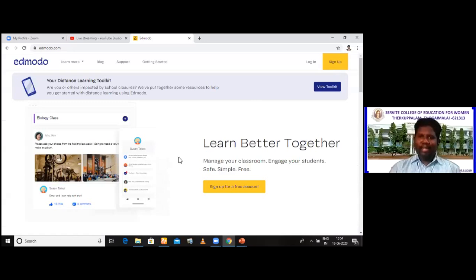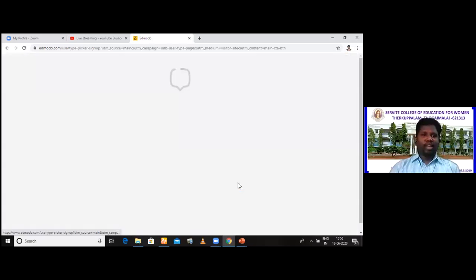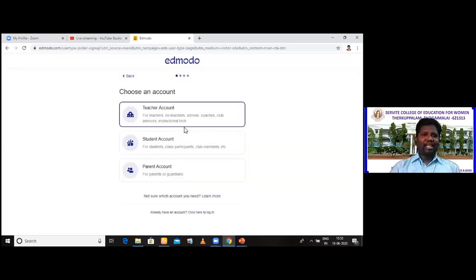If you have an account, go to login. If you are doing it for the first time, sign up for a free account. Are you able to see this? Just click here, and for your information, it is completely free. If I want a teacher's account, I request all of you, though you are students, to create a teacher's account, because you are all going to be would-be teachers.